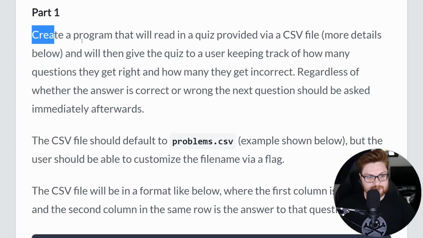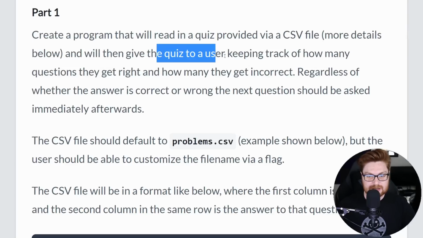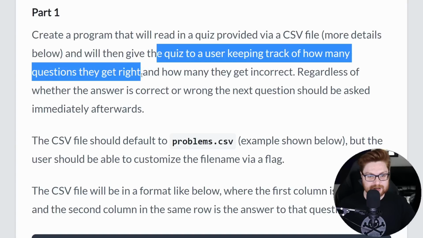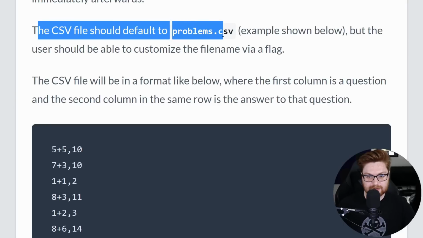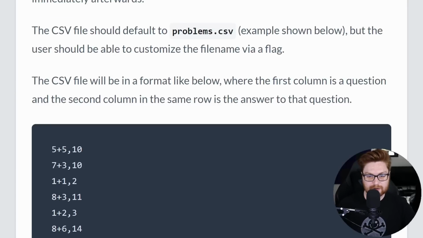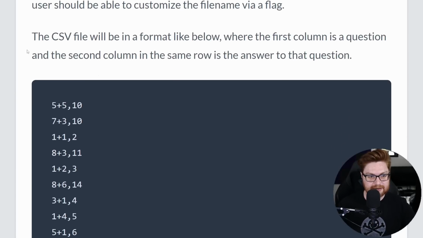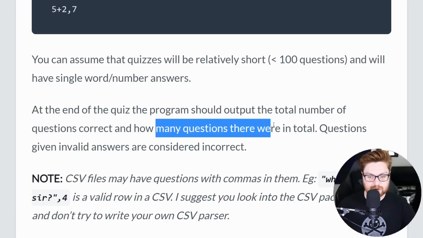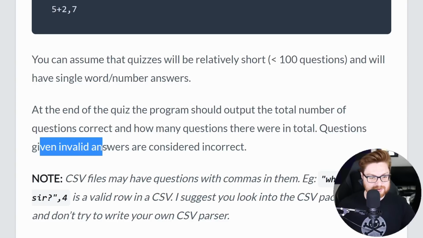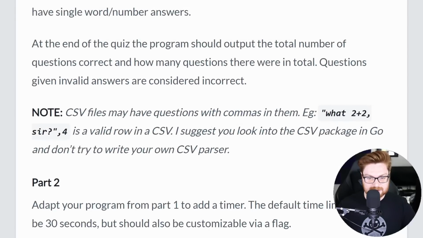So for this first task, we need to create a program that will read in a CSV file, or a comma-separated value file, and create a quiz. It'll keep track of how many questions the user gets right and how many they get wrong, and then move on to display the next question. The file name is going to be default problems.csv. However, you should be able to customize that with some command line arguments, and it'll all be in the format described here. At the end, the quiz should go ahead and output the total number of questions that the user answered correctly and how many questions there were to begin with. Anything that is an invalid answer or incorrect can also be displayed here.